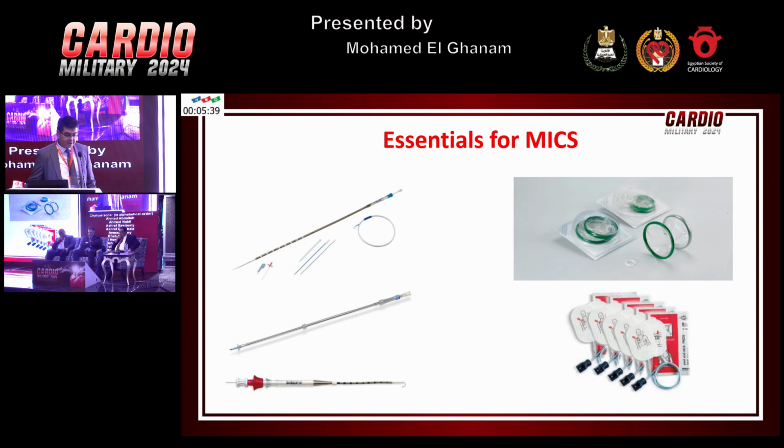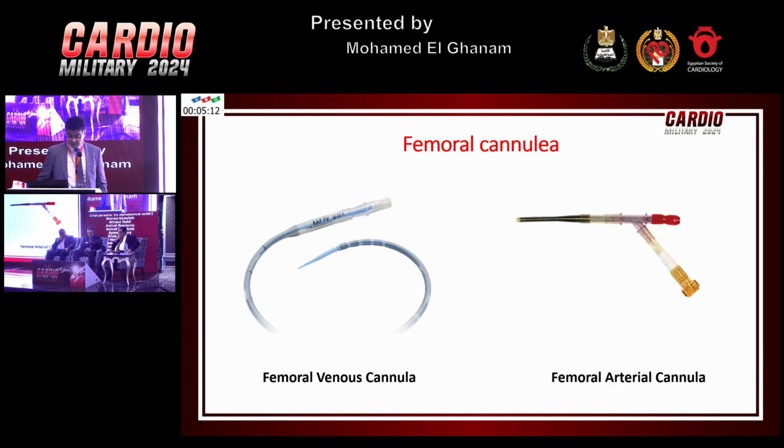We have to have essentials, so this is a bit different than what Dr. Samer said early in his presentation. We're strict in having all the requirements. We need to have the special cannula for the bypass, the insertion kit, the long venous femoral cannula, especially the multi-stage, which provides a proper drainage, the long cardioplegia cannula, and the proper femoral artery cannula, the soft tissue retractor, and the adhesive pads for the DC shock. This is quite essential.